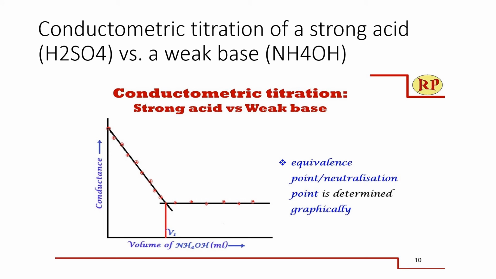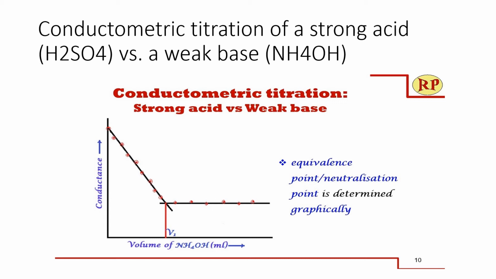You can see this is the graph representing a strong acid versus weak base. Here in the beginning you have taken sulfuric acid in the conical flask. You have measured the conductance and plotted it on the y-axis. The conductance is very high at the beginning. Now you started the conductometric titration, adding the base, that is ammonium hydroxide, which is a weak base.